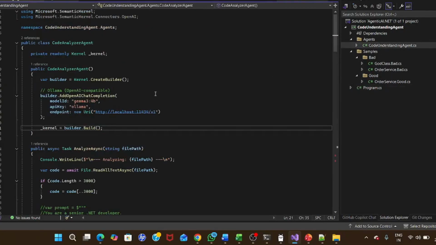So in the code understanding agent, in order to talk to the LLM, we are using the Semantic Kernel. The Semantic Kernel helps us connect, working as an interface which connects to the local LLM, which will do the analysis of this particular code. So what is the flow? You can see the flow over here also.